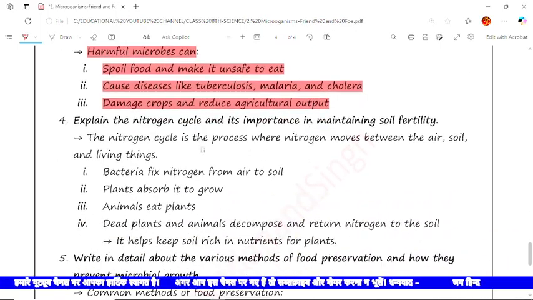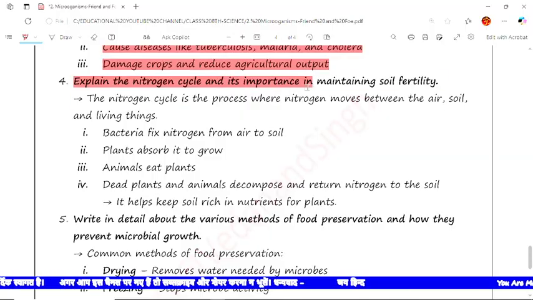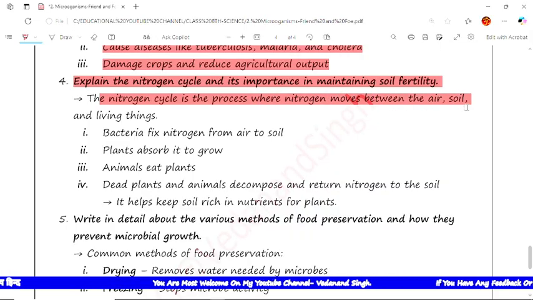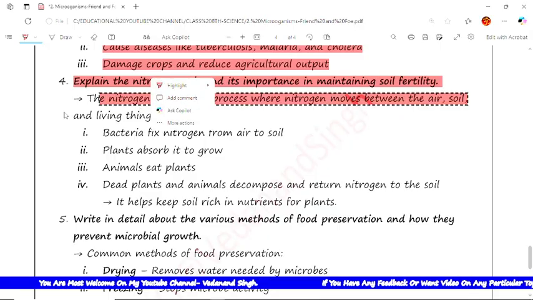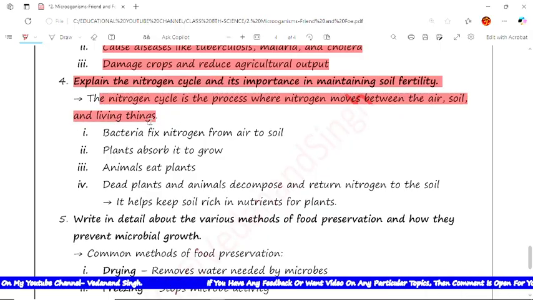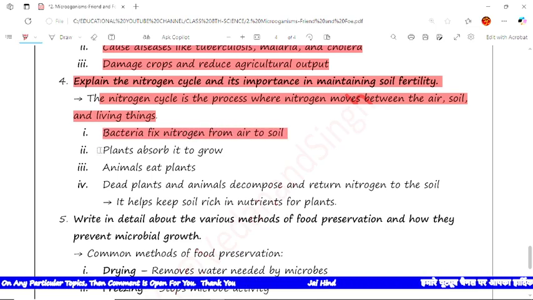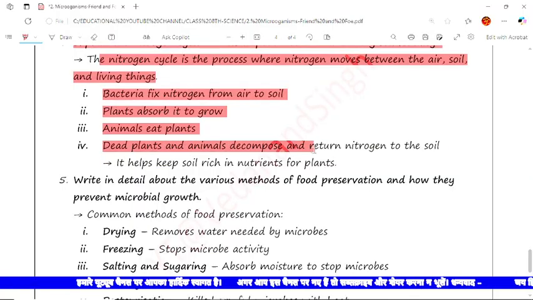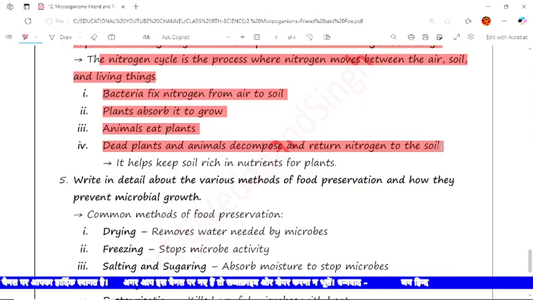Now the next question is explain the nitrogen cycle and its importance in maintaining soil fertility. The answer is the nitrogen cycle is a process where nitrogen moves between air, soil and living things. There is a proper diagram, so you can draw the diagram from your Science Spark book. Now the next is bacteria fix nitrogen from air to soil. The next is plants absorb it to grow. Next is animals eat plants. Then fourth is dead plants and animals decompose and return nitrogen into the soil, and it helps keep soil rich in nutrients for plants.